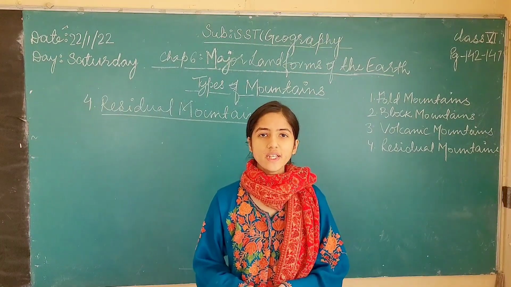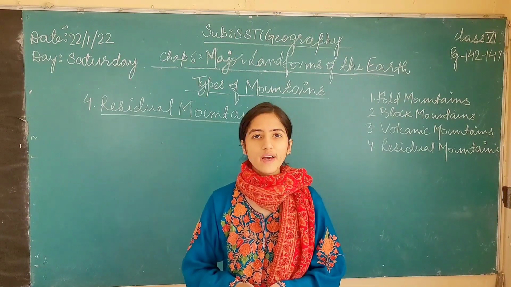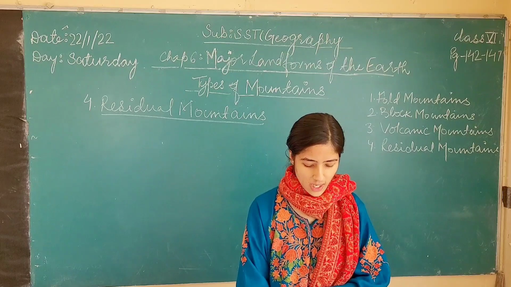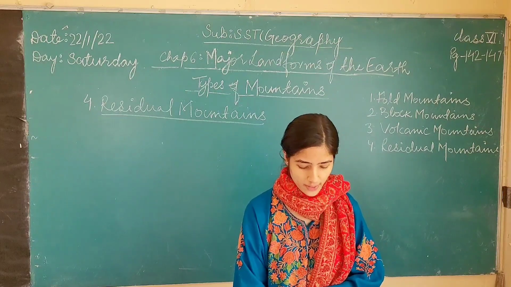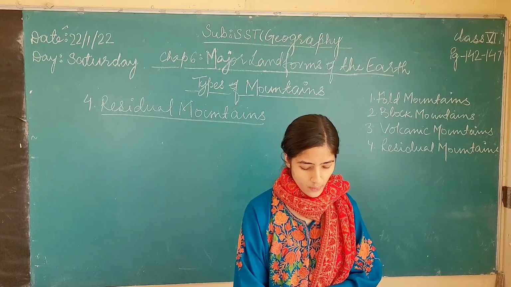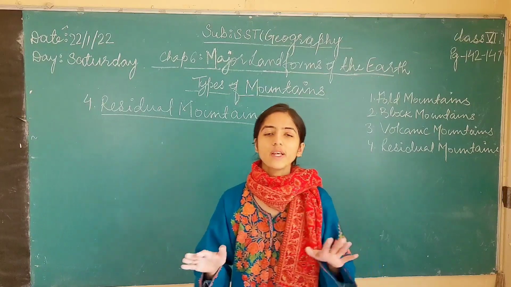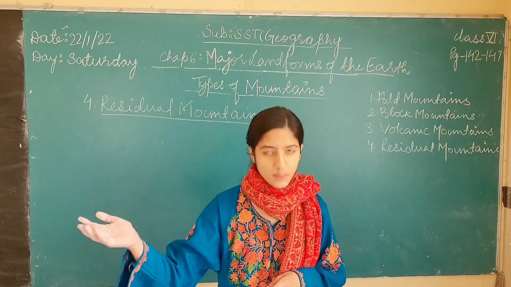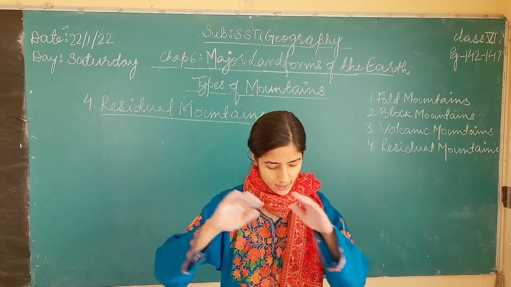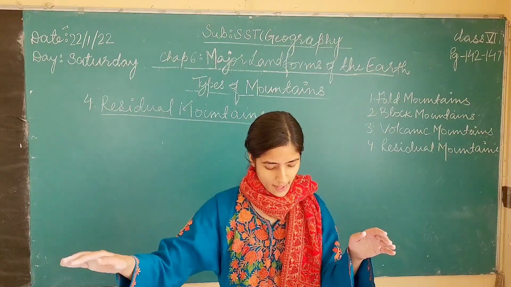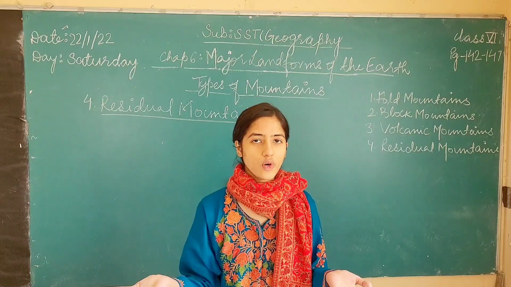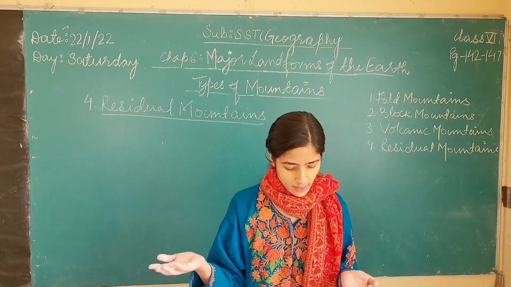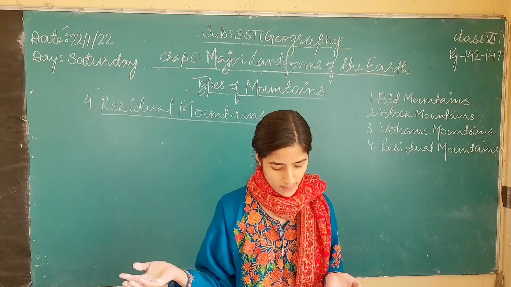Okay, so the last one is residual mountains. What are residual mountains? See page number 144. These mountains are formed out of the existing mountains, that is fold, block or volcanic mountains. Residual mountains are fold, block and volcanic mountains being eroded or worn down by various agents of erosion. What are the various agents of erosion? These are wind, water, glacier, waves, etc.